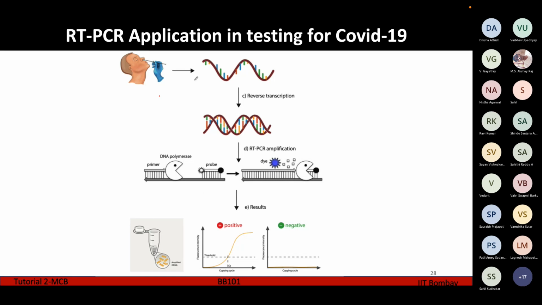Now suppose we have not isolated the COVID-19 virus from the nose, but something else. Suppose this entire thing is not COVID-19, but some other bacteria or virus. Then this dye is not going to attach to this DNA. So the coloring result will be negative, and we can say that the person is COVID-19 negative.